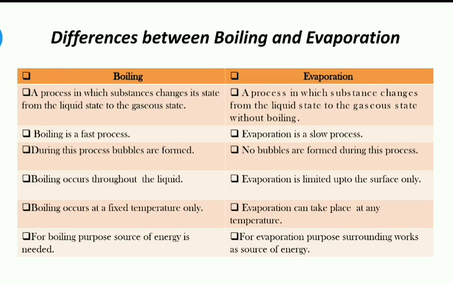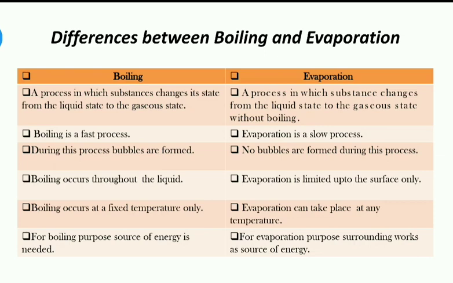Now let's come to the next point, that is boiling occurs at a fixed temperature only. Let's take an example of water. Water boils at 100 degrees Celsius only.